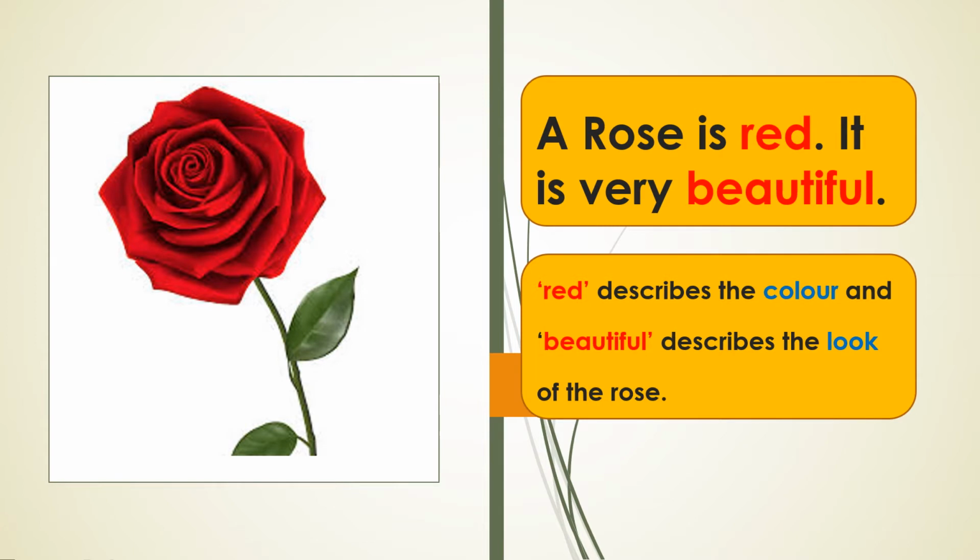A rose is red. It is very beautiful. Here, the words red and beautiful are the describing words. So, how do they describe? Red describes the color, whereas the word beautiful describes the look of the rose.